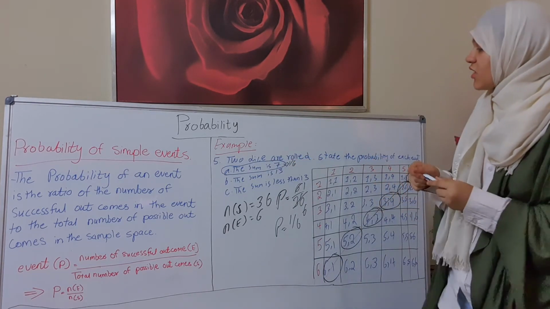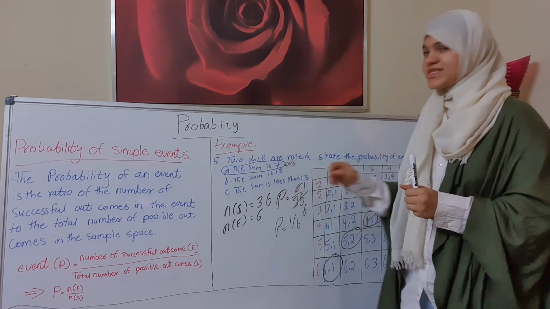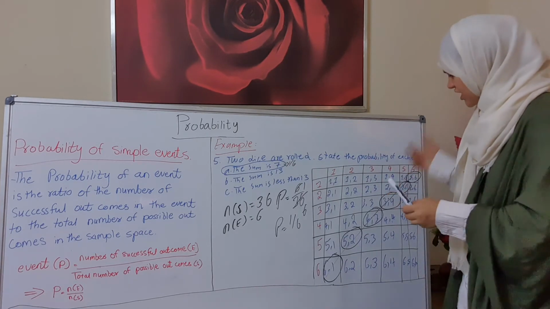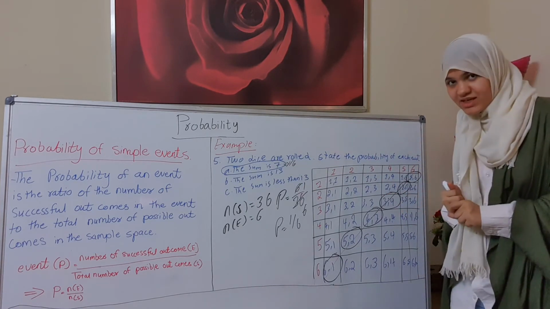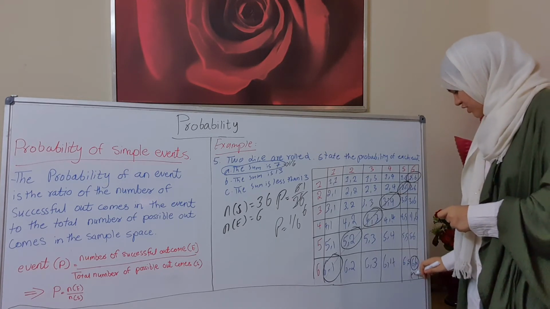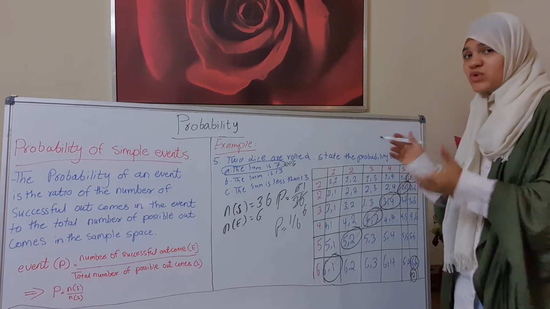Okay. Now here's question B. It says the sum is 13. But here we don't have a 13, because 6 plus 6 gives us 12. So the largest number in this table is 12. We don't have 13.